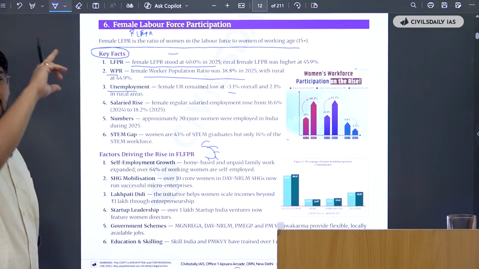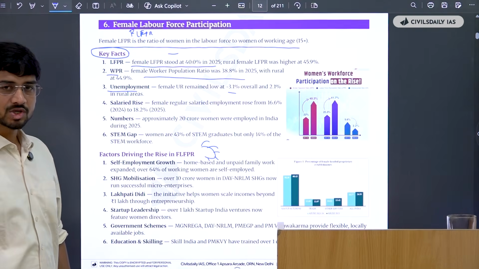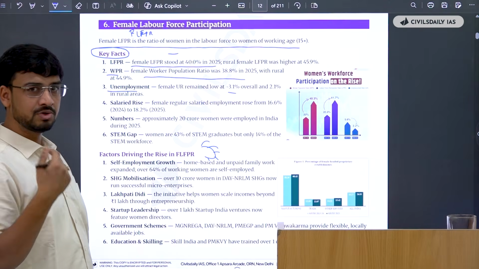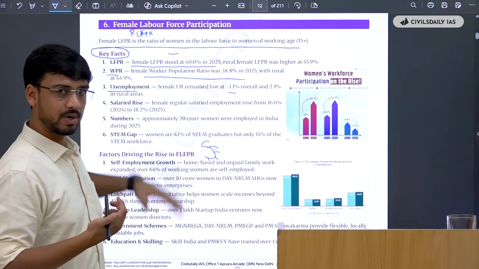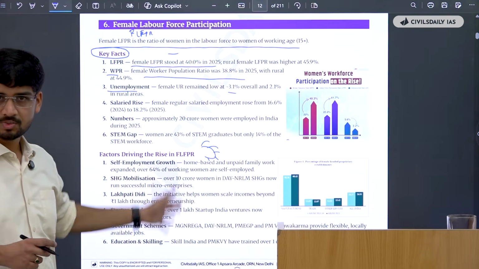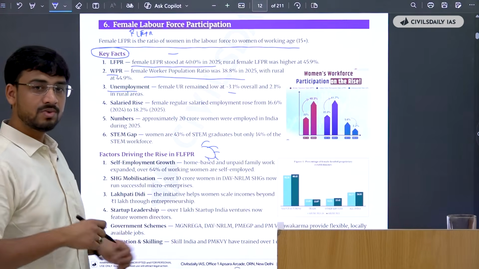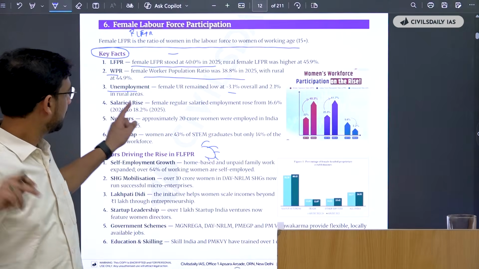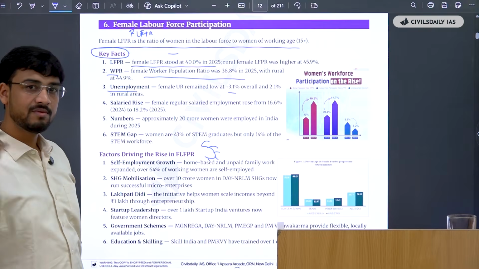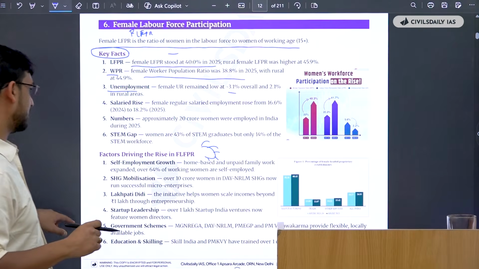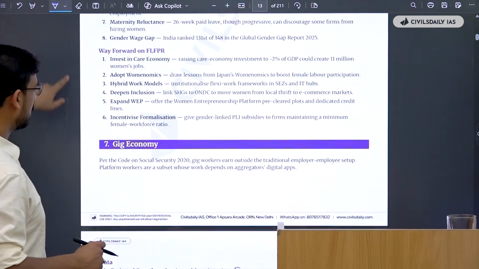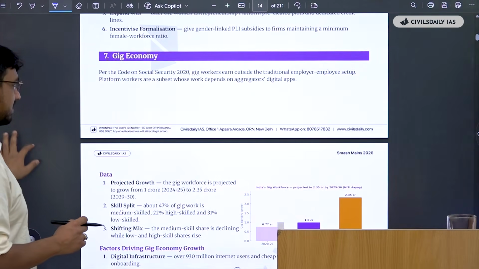Just like the data sheet that I was earlier referring to, that you will carry into the examination on the day of the examination. When you have half an hour, 1 hour before the paper, you will be revising this data, because there will come a point when you will be able to make these points after enough practice, but you can't remember the substantiation of each point. That becomes very, very necessary in itself. So we'll try to make a short data sheet from this document, like 40%, 38% for each data point, that we will use progressively in an answer. So we'll try to work on that. Then we'll see the factors that are there, then the significance, major constraints, way forward. So these documents provide a very comprehensive understanding in this regard.